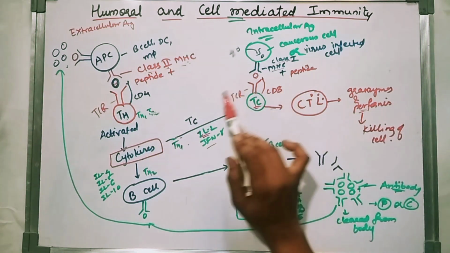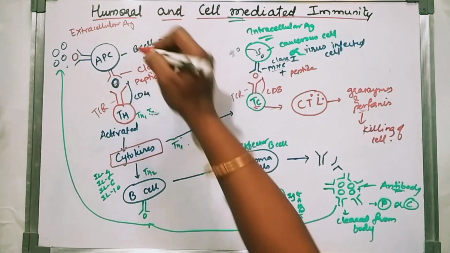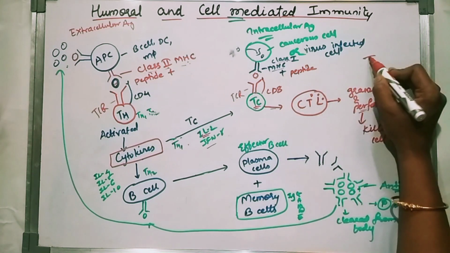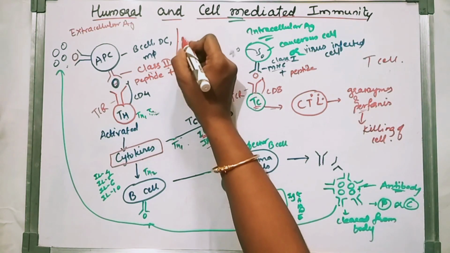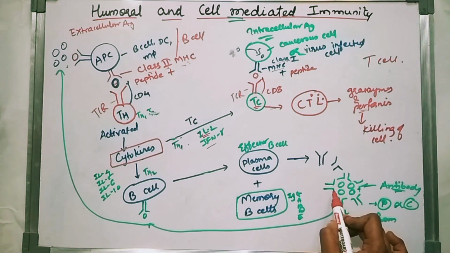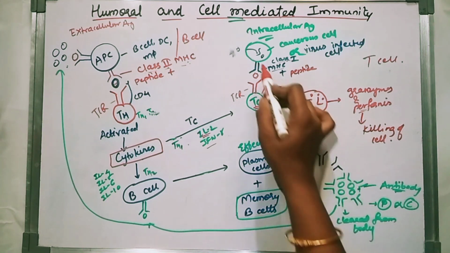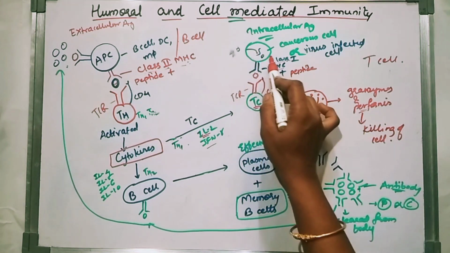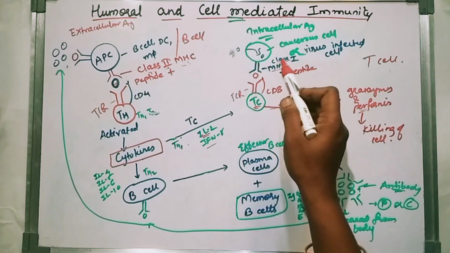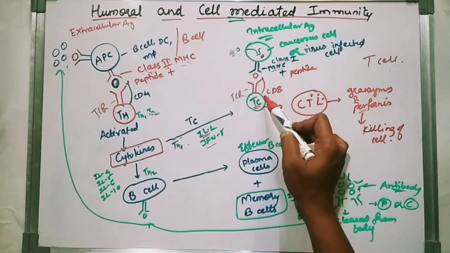So what are the major differences here? Humoral is B cell mediated, and cell mediated immunity is T cell mediated. Humoral is a rapid reaction: if memory cells are there, the second time it will rapidly produce antibodies. Cell mediated is a delayed one. Why? Because the intracellular antigen goes inside and utilizes host machinery, and after some days it is recognized by the TC cell.